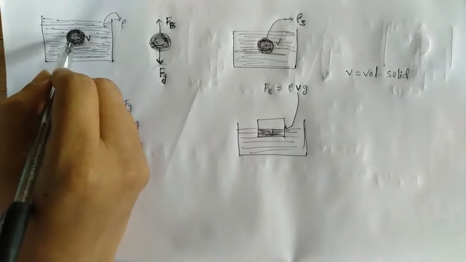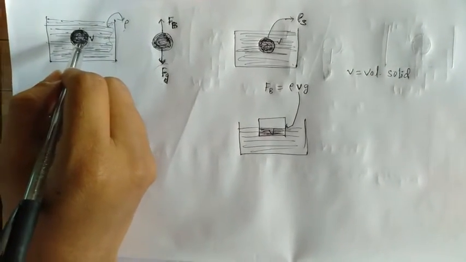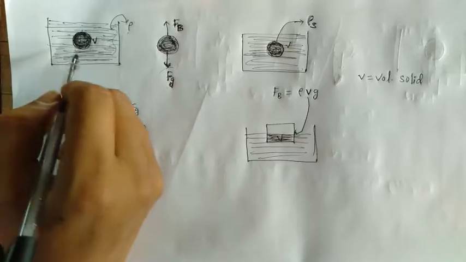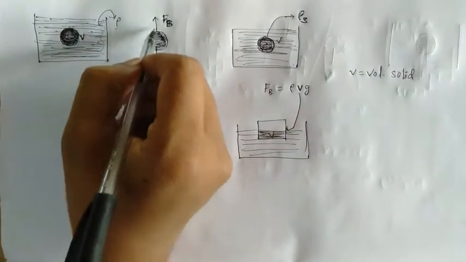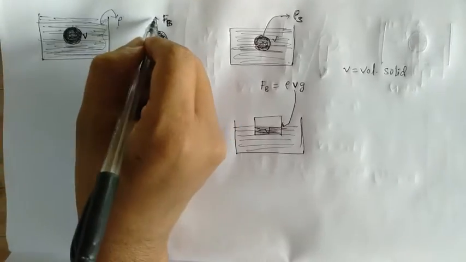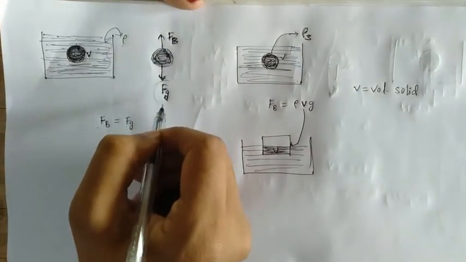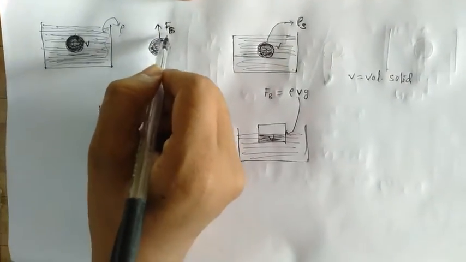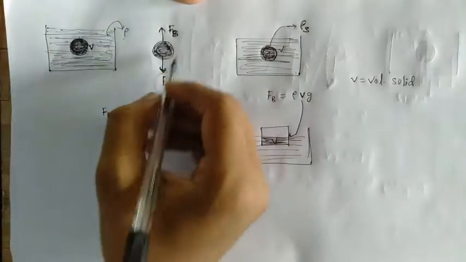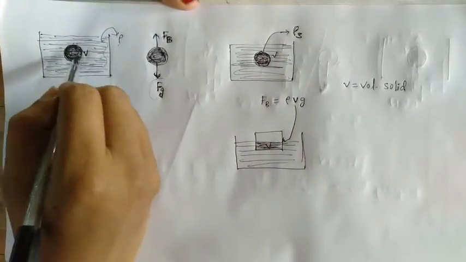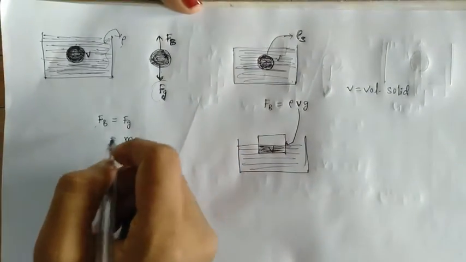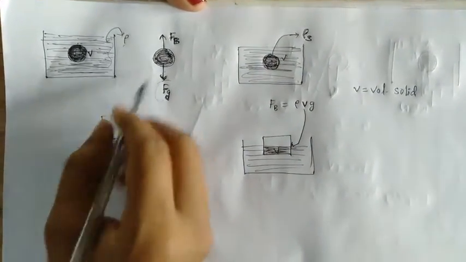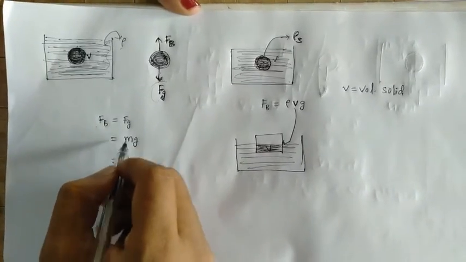The fluid is not moving at all, so the sum of the forces must be equal to 0. But here only one force is acting, so there must be another upward force which counters the gravitational force. Let's say that is the buoyancy force. So as the fluid is at rest, the total upward forces must be equal to the downward forces, that is, the buoyancy force must be equal to the gravitational force.